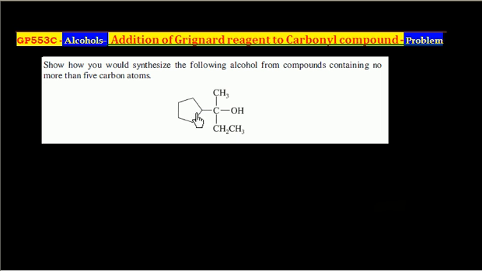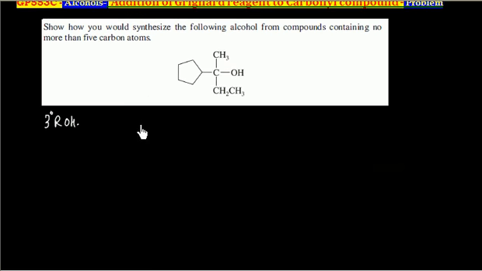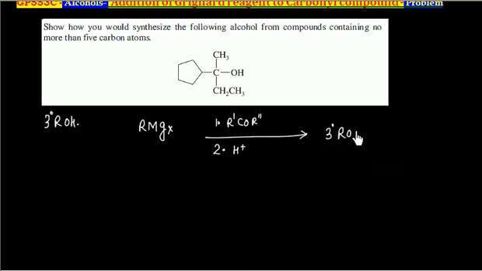If you see, this is a 3-degree alcohol because this carbon is connected to 3 carbons. If you remember, a 3-degree alcohol can be prepared by a Grignard reagent reacting with a ketone, and the second step is acidification. So we will have a 3-degree alcohol.